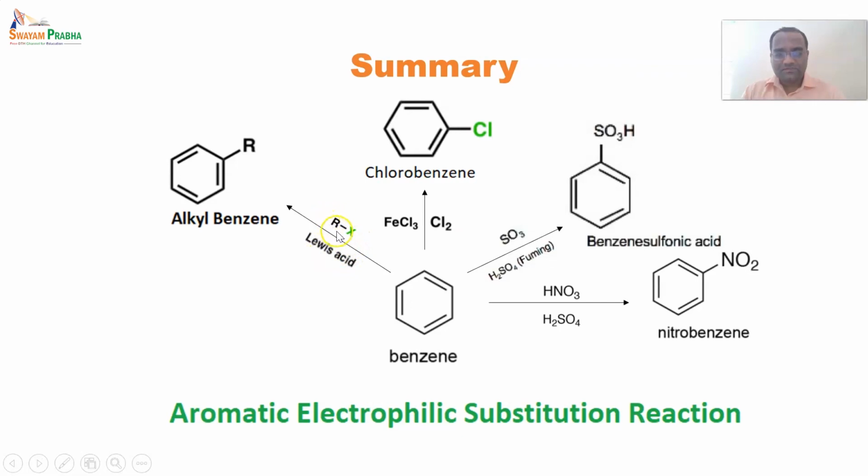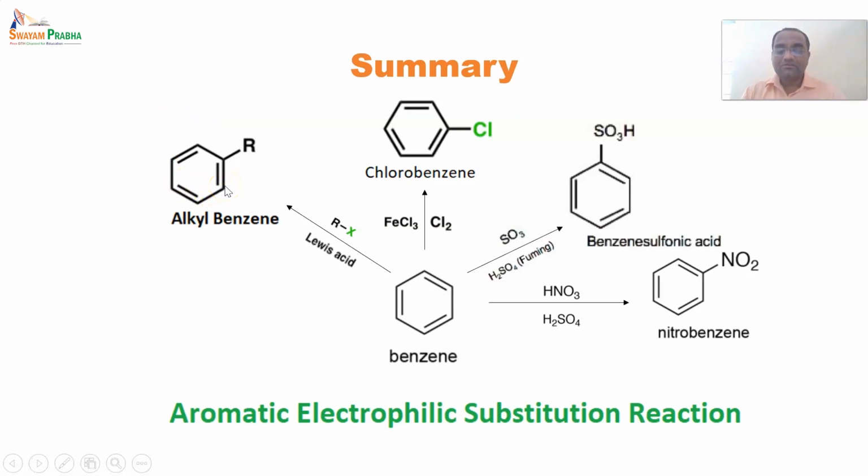In the first step, again similarly, it forms an electrophile, and this electrophile reacts with benzene, forming a carbocation as an intermediate. This carbocation gets an electron from the proton of benzene, which has been cleaved with the help of the Lewis acid, and the pi bond is formed again, giving a stable structure, that is, an alkyl benzene.